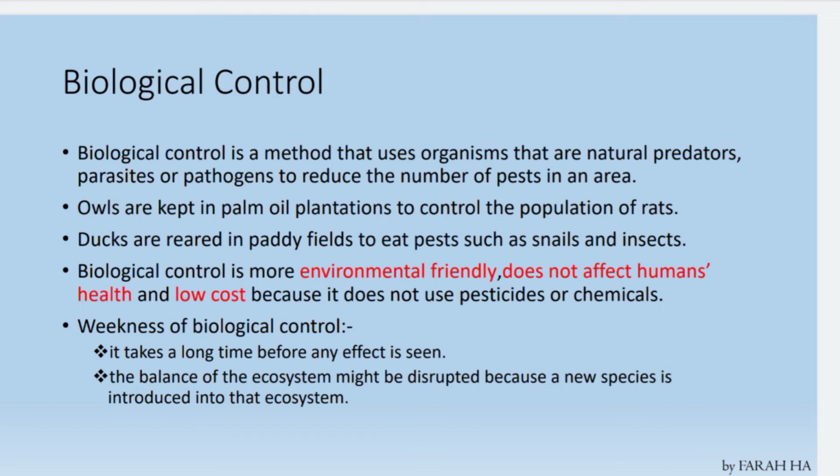But biological control also has weaknesses. First, it takes a long time before any effect is seen. Second, the balance of the ecosystem might be disrupted because a new species is introduced into the ecosystem. Okay, so there are pros and cons while using the biological control method.